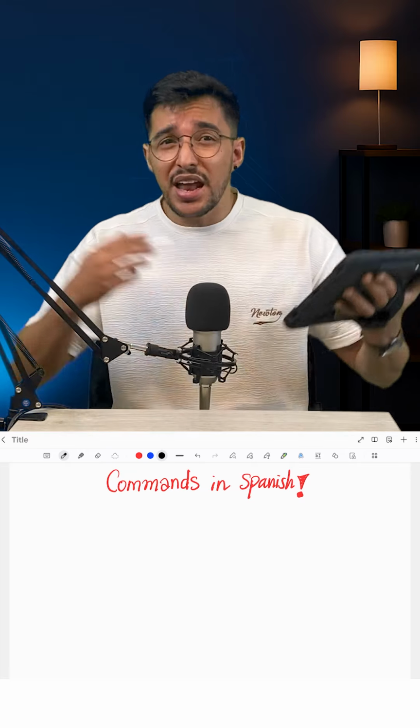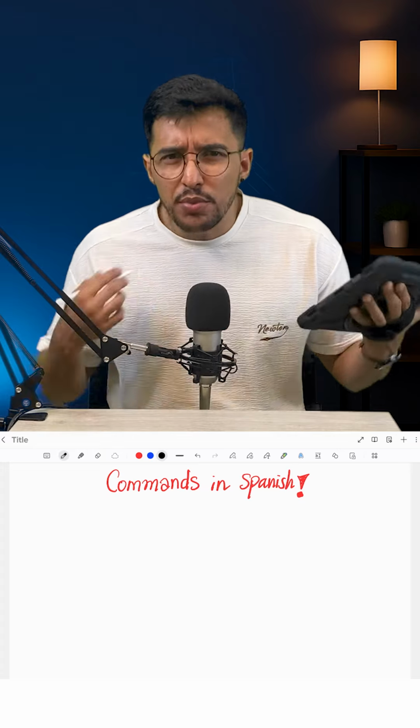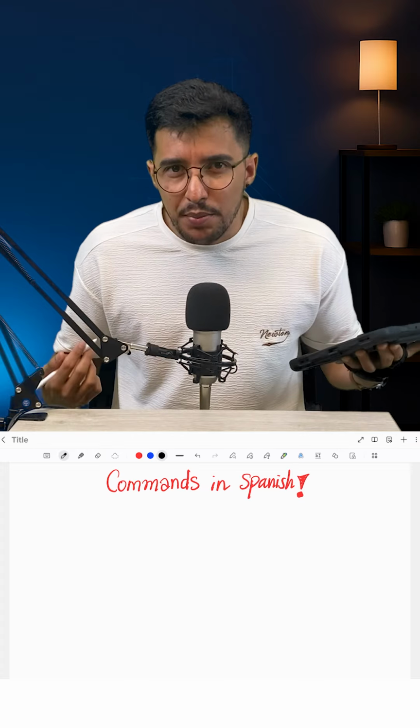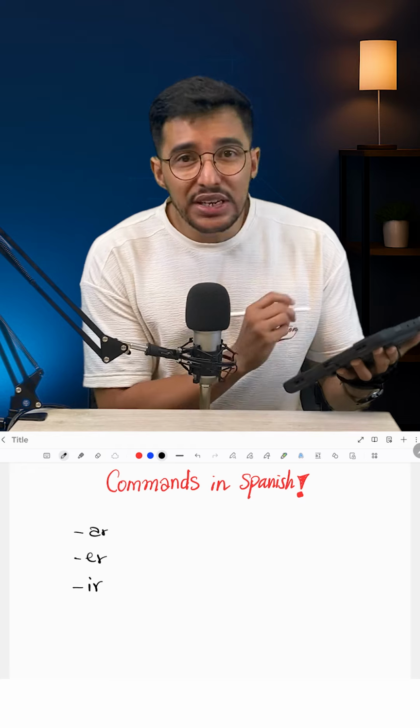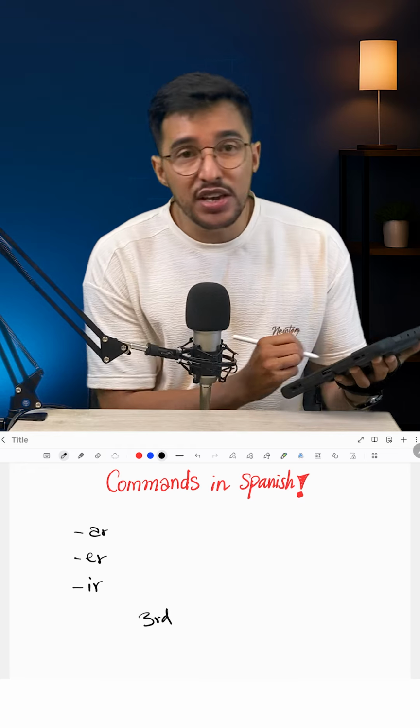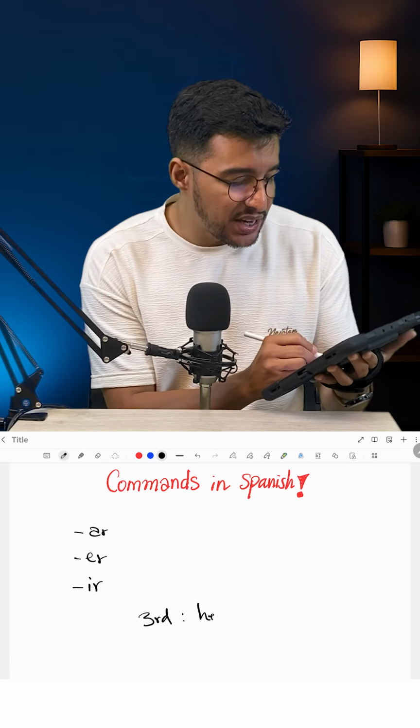But in Spanish, it's like a new form. And there's an easy way to remember it. If you already know present tense, you're gonna remember this easily. Because for the AR verbs, ER verbs, and IR verbs, you only need to remember the third person singular. It means the conjugation for he, she, and it.